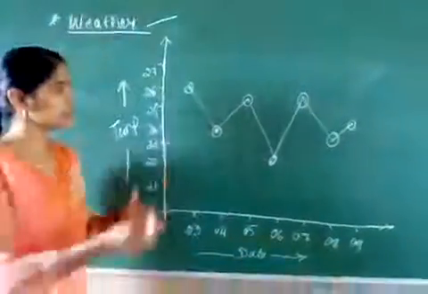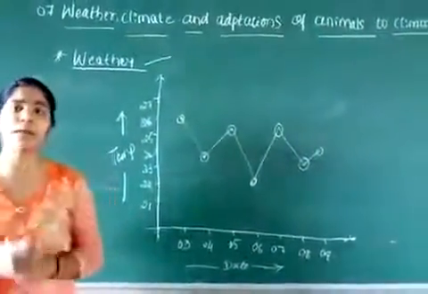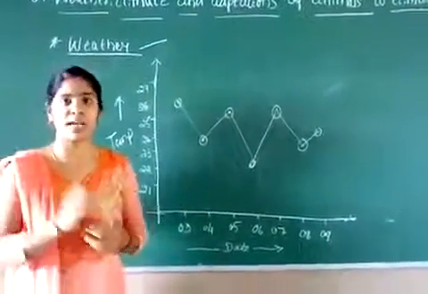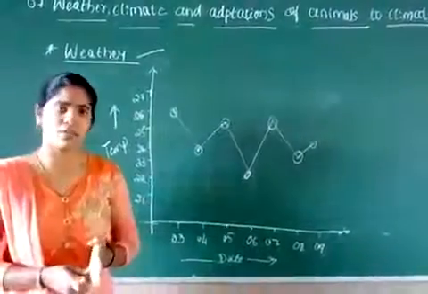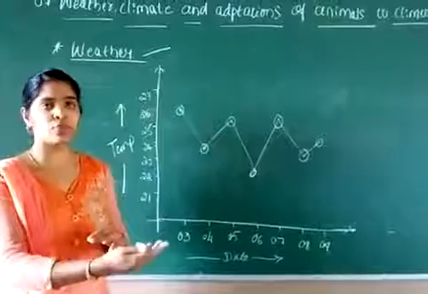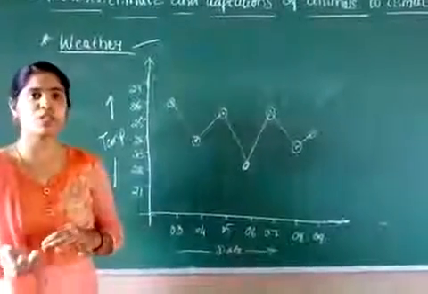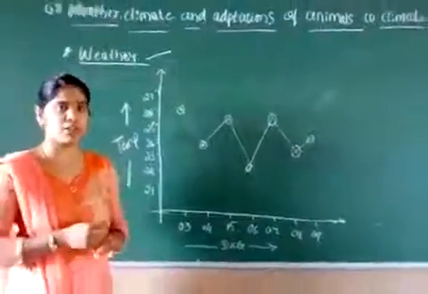For your convenience, they have given this graph that we call maximum and minimum thermometers, which you have already learned in the fourth chapter, Heat, right? I told you how the maximum temperature and the minimum temperature happen, and what the maximum thermometer and the minimum thermometer are.